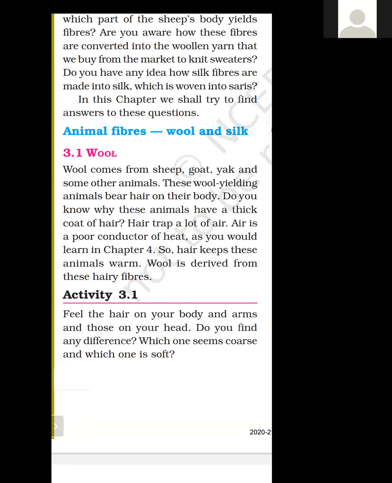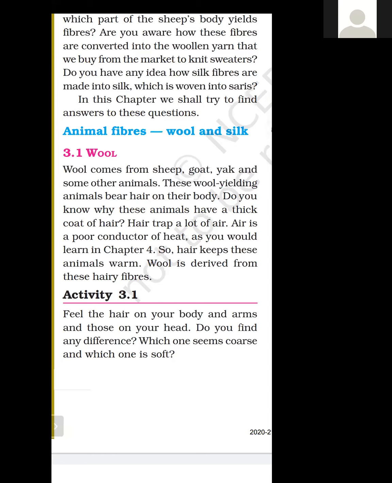So the body temperature of these animals in the winter season, or in a winter area or a cold area, helps them to keep warm. It helps them to keep warm because air is trapped in between the gaps of the hair, and because air is a poor conductor of heat, it will not allow heat to transfer. So the body heat remains inside the body, and the environmental conditions which are extremely cold cannot affect those animals. So hair keeps these animals warm.